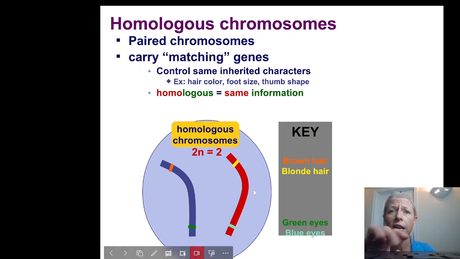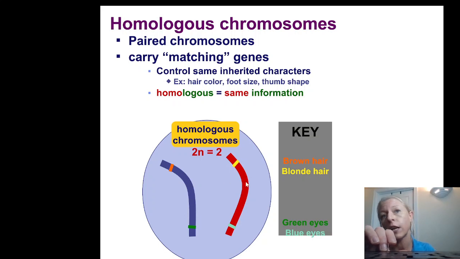If we look at this little diagram here, we have this blue chromosome on the left from dad and this red chromosome on the right from mom, and they carry genes for the same traits in the same place on the same chromosome, except they have different expressions or different copies of their genes. So mom has blonde hair, whereas dad has brown hair. Mom has blue eyes, whereas dad has green eyes. So our homologous chromosomes are carrying the same inherited characteristics in the same places on the genes.